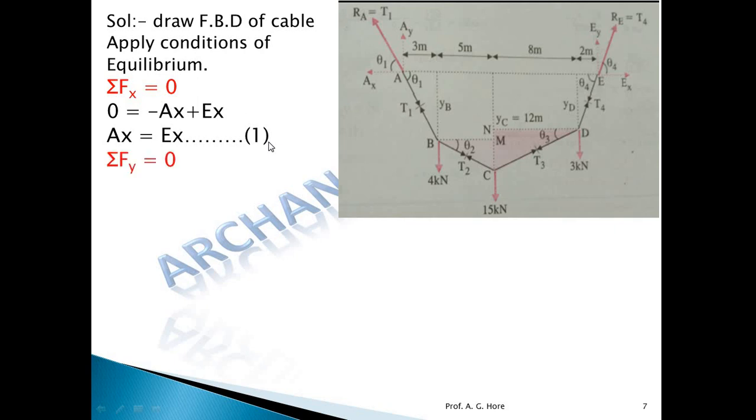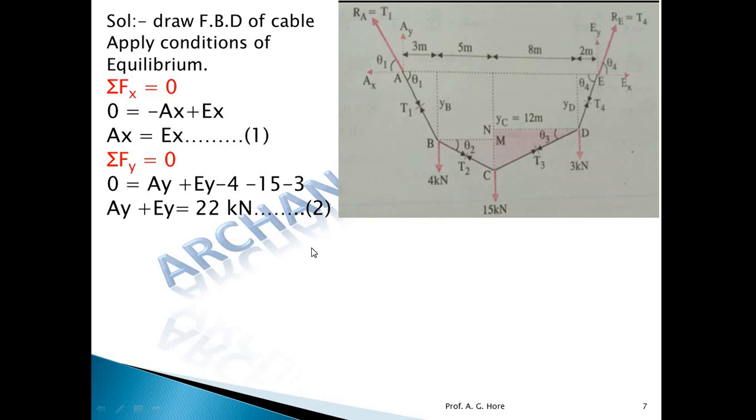Okay, now apply the second equation, summation Fy. Summation Fy: Ay plus Ey minus 4 minus 15 minus 3. Again there are 2 unknowns here, so write down the simplified equation as equation number 2. We can't get 2 unknowns by only one equation.